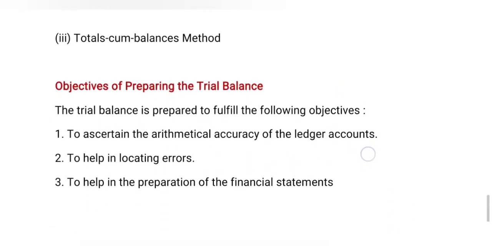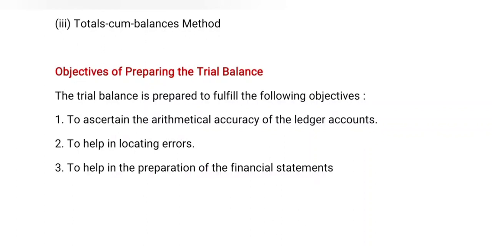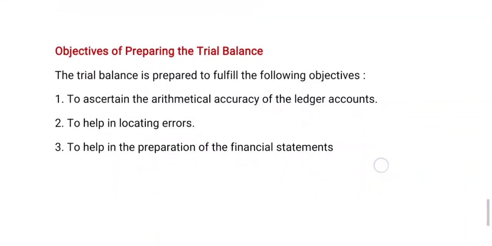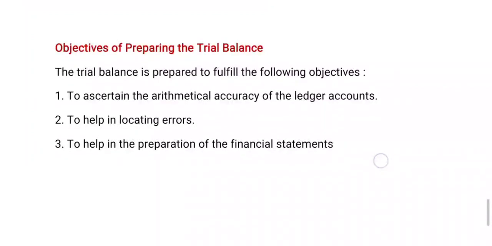Now we describe the objectives of preparing the trial balance. The trial balance is prepared to fulfill the following objectives: to ascertain the arithmetical accuracy of ledger accounts. We already described that debit is equal to credit. It is the basic fundamental rule for trial balance.